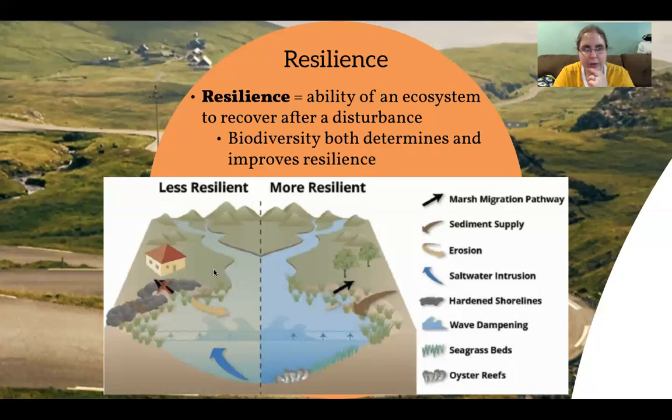Now, here we don't see that. We don't see a whole lot of plants that can help. The trees can't help take up the excess flooding. The plants are on the edge, but there's also this harder shoreline, which is actually going to affect how some flooding is not a bad thing because it can bring nutrients up onto the soil. Well, it can't with this hardened shoreline. So we're going to see more effects due to that. Notice there's less organisms, so it's just overall a less healthy lake.